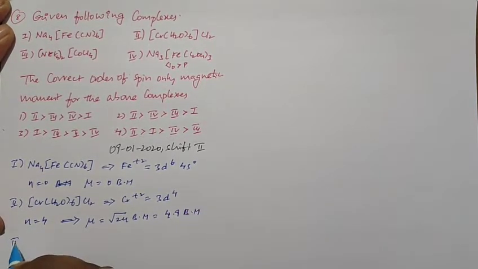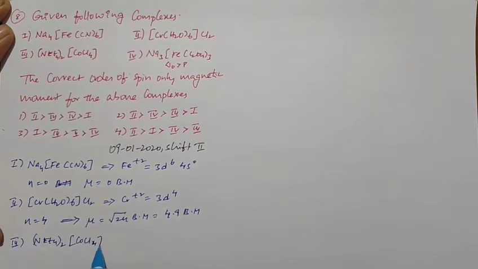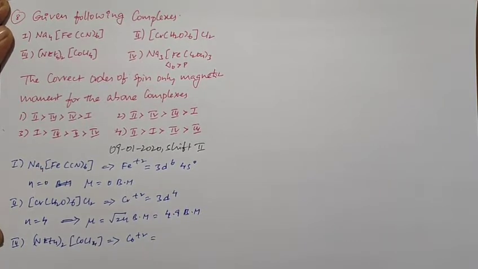Next, go for the third compound, which is (NEt4)2[CoCl4]. In this compound the cobalt has +2 oxidation state. Actually the electronic configuration of cobalt is 4s2 3d7. After losing 2 electrons we get the 3d7 configuration. Here chlorine is a weak field ligand, so there is no pairing against Hund's rule.